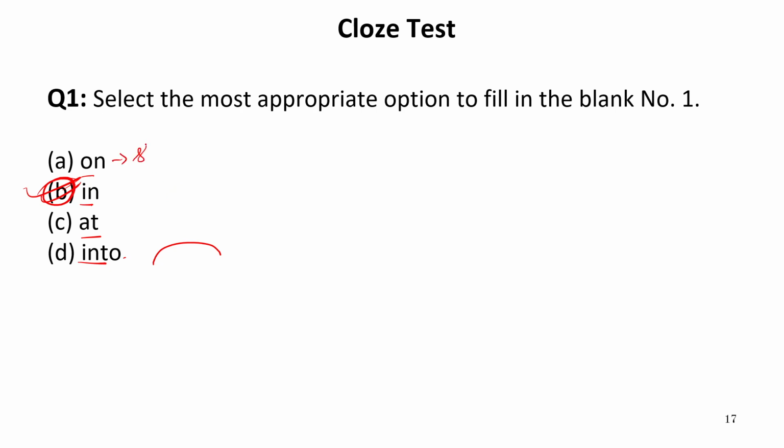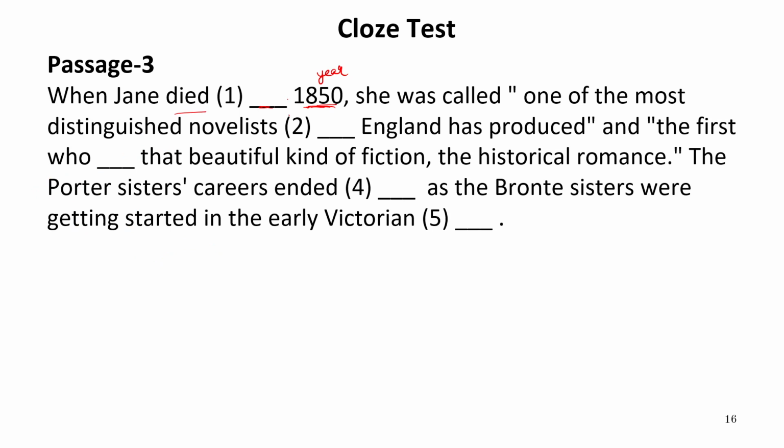For the short time duration, we use on. And at is used for the point of time or the clock time, for example, at 2 o'clock, at 3 o'clock, and so on. So here the suitable preposition to be filled is in. In 1850, she was called one of the most distinguished novelists dash England has produced.